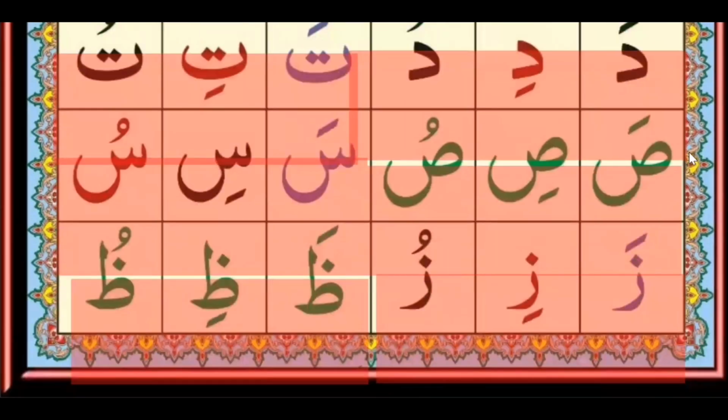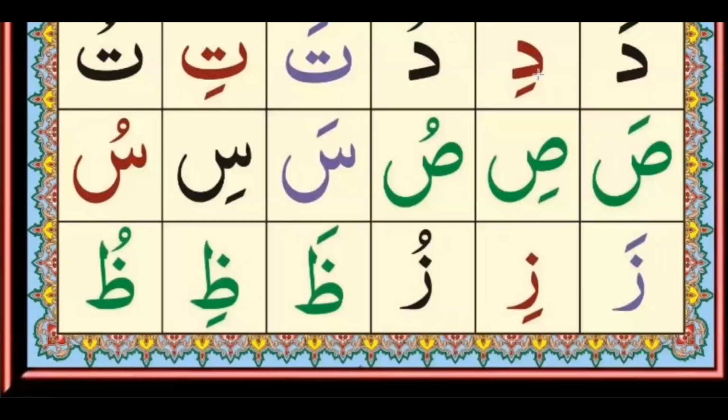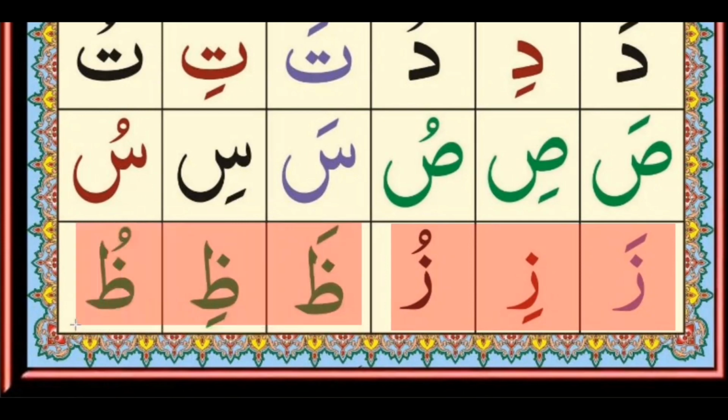Okay, and today we will read one line, then inshallah in the next class we will read lesson number 5. Za Zabar Za, Za Zair Zi, Za Pesh Zu. So it will be Za Zi Zu. And the next letter has one dot on the top side, and this is a light letter. When this light letter comes, you touch your tongue to your upper teeth. That is called Va. Va Zabar Va, Va Zair Vi, Va Pesh Vu. So it will be Va Vi Vu.